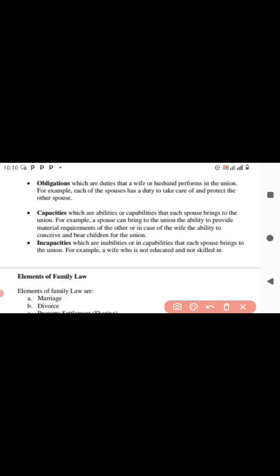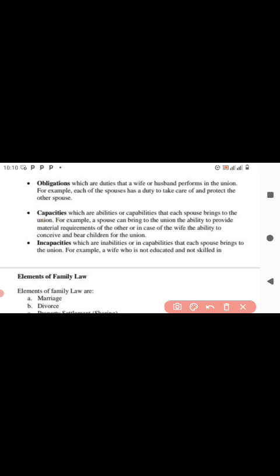You find that there are some people that have talents. Some people can offer good advice for the betterment of the other partner. In short, when this person has shortcomings, the other one comes to supplement. So you benefit. The capacities can be like the benefits that each partner comes with in that union. So when you want to marry, you must look clearly at what the other partner brings to you. What are you going to benefit and what are they going to benefit from you? Those are the capacities, the abilities or capabilities that each spouse brings into the union.